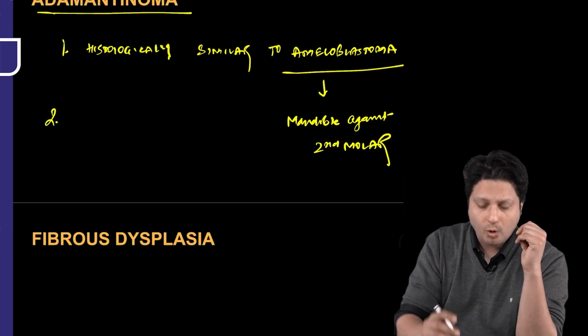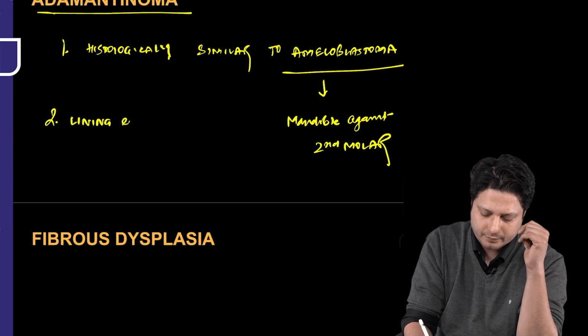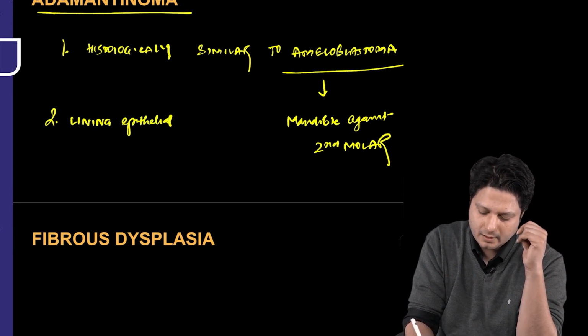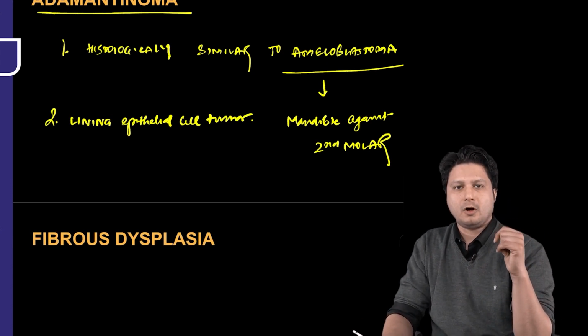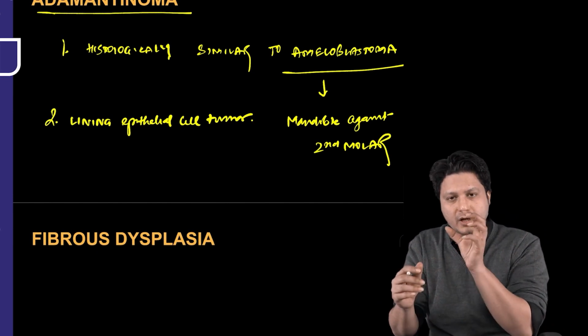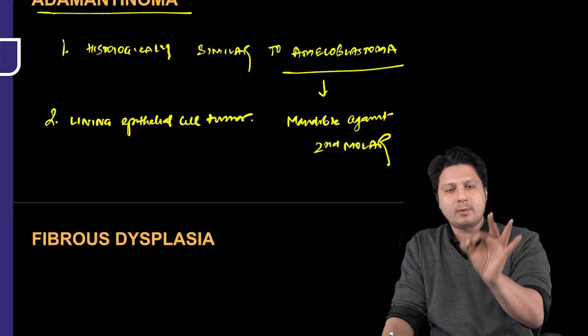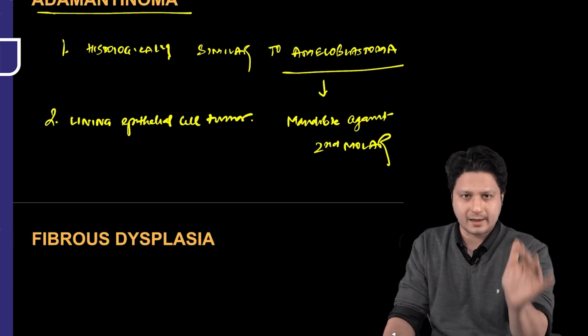Point number 2, what is the histology then? It is the lining epithelial cell tumor. Simple. All right. So ameloblastoma, adamantinoma, both of them are one and the same thing, but if the tumor is involving the mandible, it will be called as ameloblastoma. If the same tumor is involving a long bone, it will be called as adamantinoma.